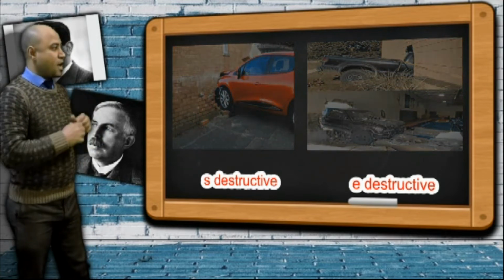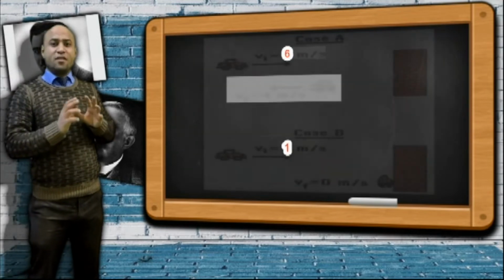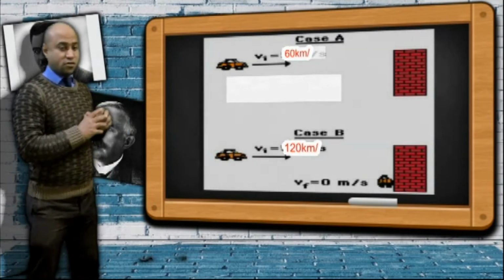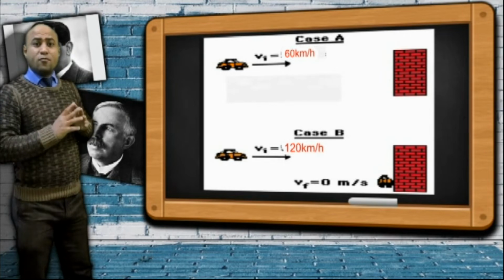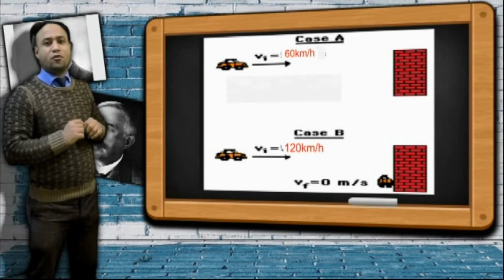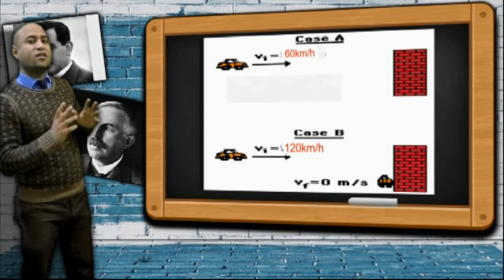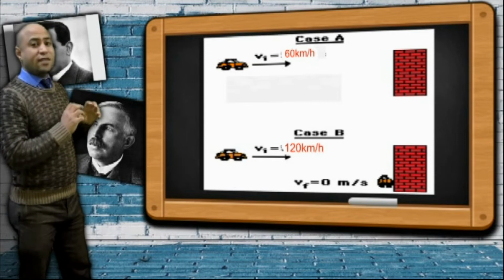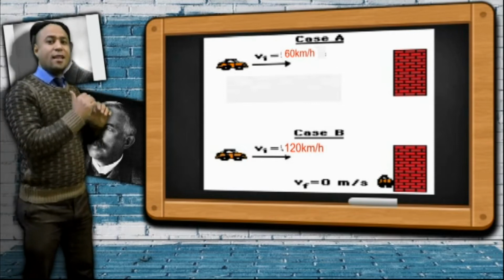Again, if we have two similar cars, two small cars or two large trucks, and one of them moves with a velocity, for example, 60 km per hour, and the other car moves with 120 km per hour. Both of them have the same mass, but one of them moves with a velocity larger than the other.